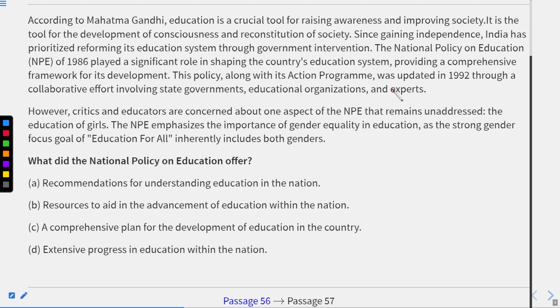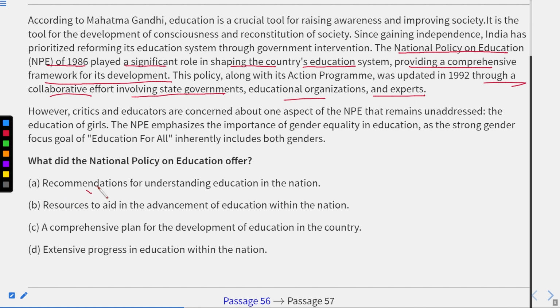Now, if we talk about this line, the NPE, that is National Policy on Education, of 1986, played a significant role in shaping the country's education system, providing a comprehensive framework for its development. Also, it was through a collaborative effort involving state governments, education organizations, and experts.